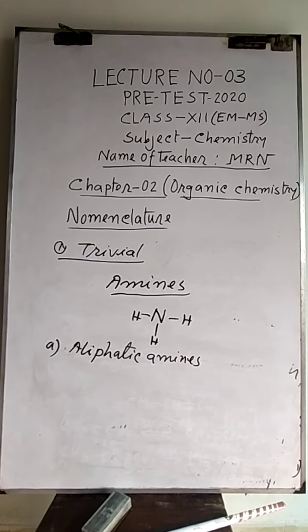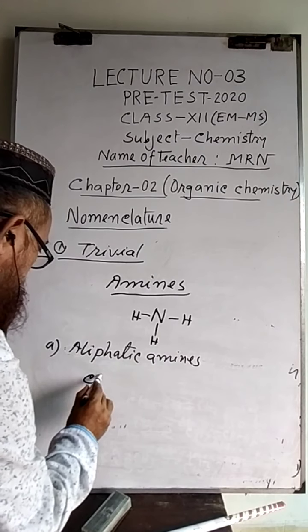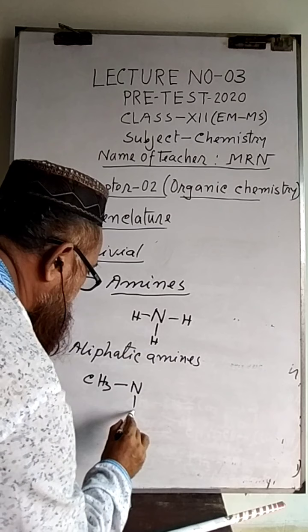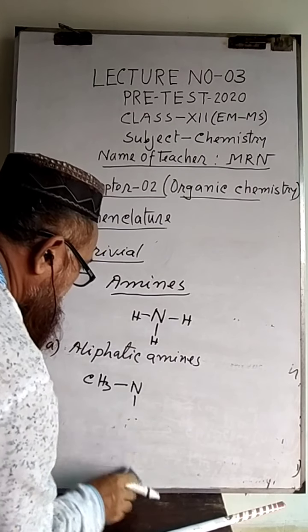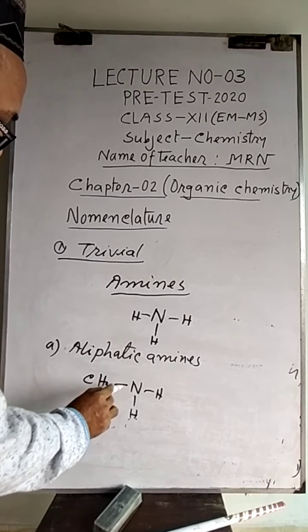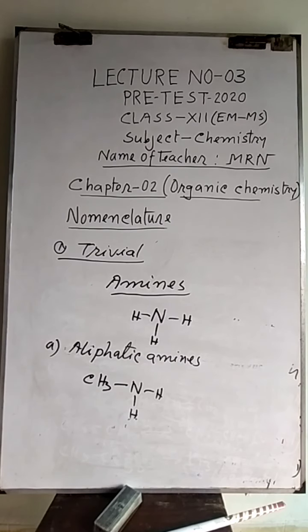Aliphatic amines: when hydrogen of ammonia is replaced by an alkyl group. For example, when one methyl group replaces one hydrogen of ammonia, it is called methylamine.